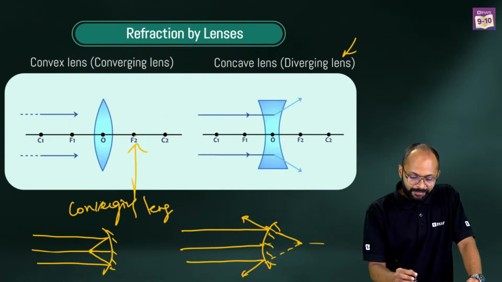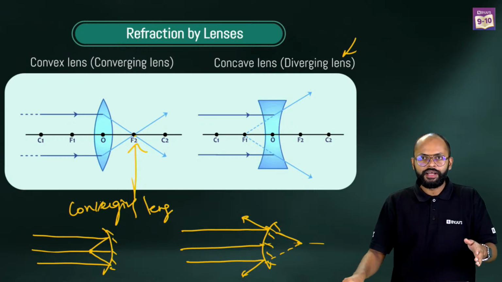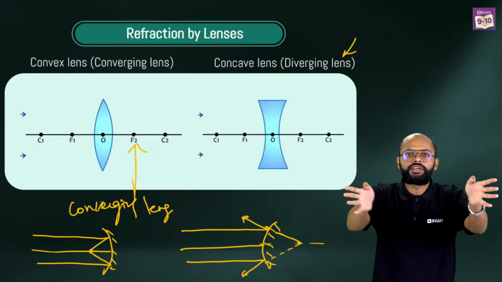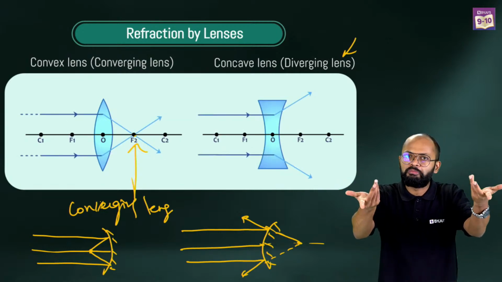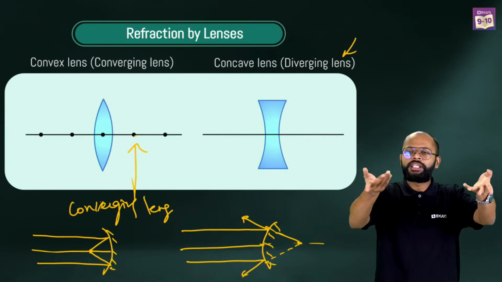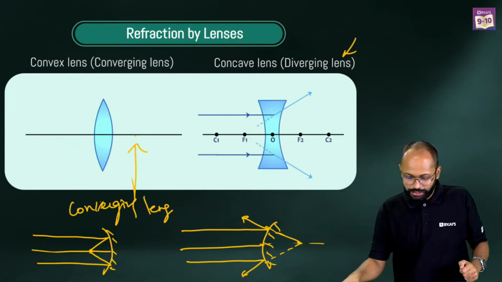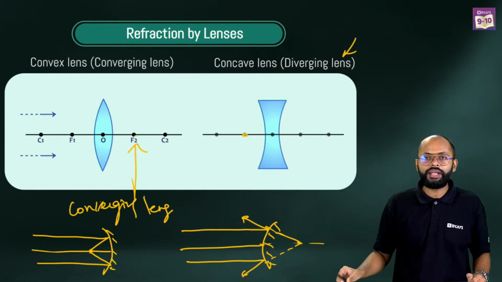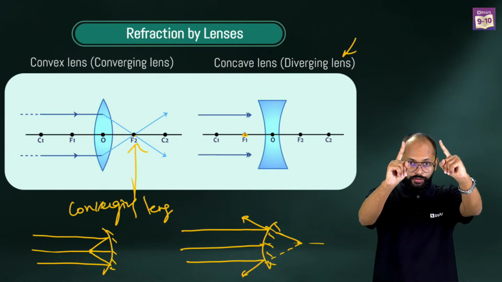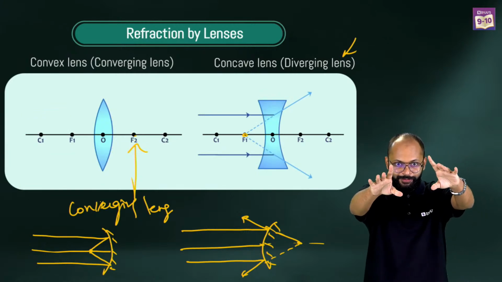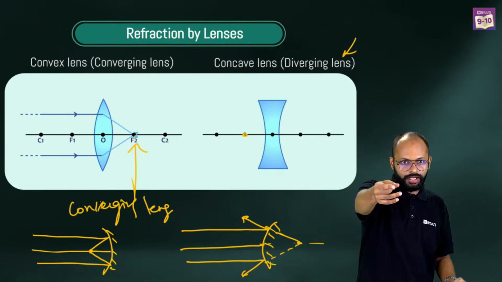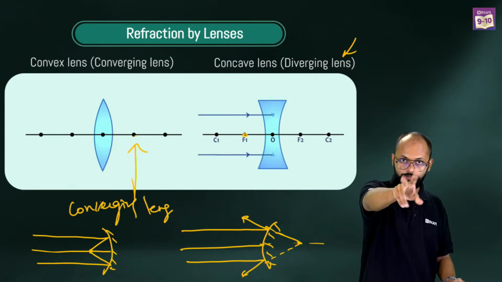You are right. Same thing is happening here also. In a concave lens, parallel rays came and they got diverged. Are they going to meet now? No, not possible. Why? They are diverging. The paths are different. They can't meet now. But if you trace them back, you get a focus. Now, focus. We are talking about focus. Yes, it's for both. I'm telling you, it's for both.